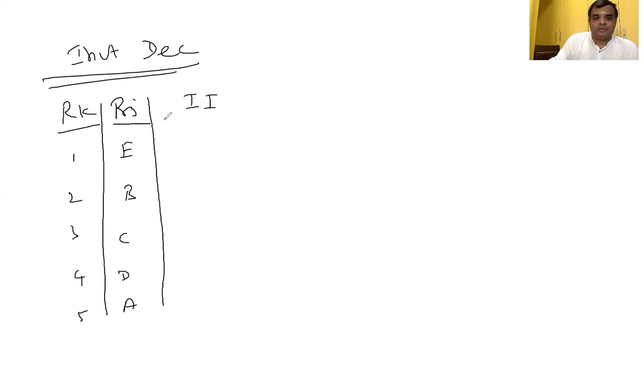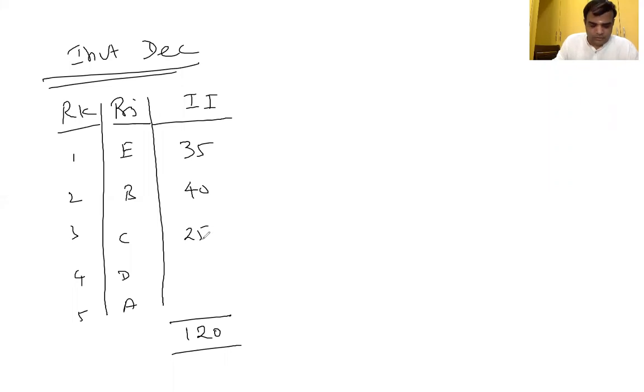Initial investment: how much do you have to give for the first rank? 35,000. At any cost, total initial investment should not exceed what is available, which is 120. Out of 120, 35 is invested for the first rank project. Now the second rank project, how much? 40. Still having funds. Next, third rank, 25. How much fund remains? 120 minus 35 minus 40 minus 25.